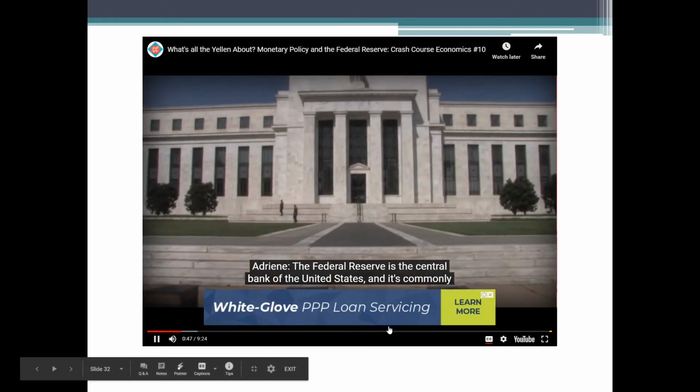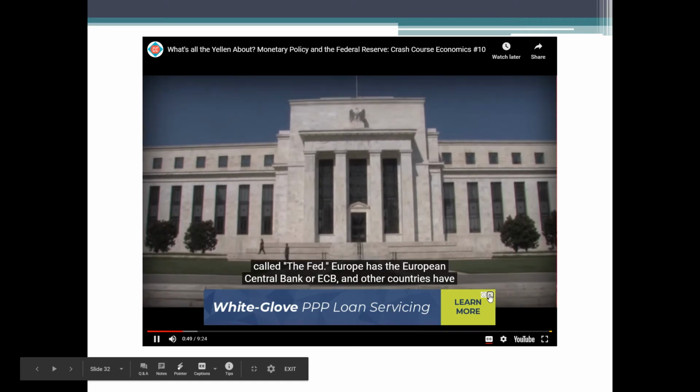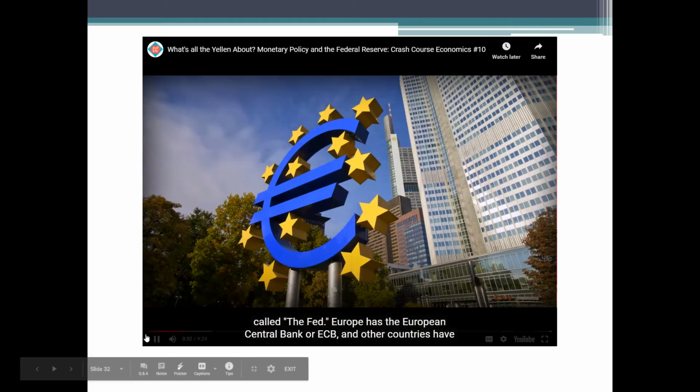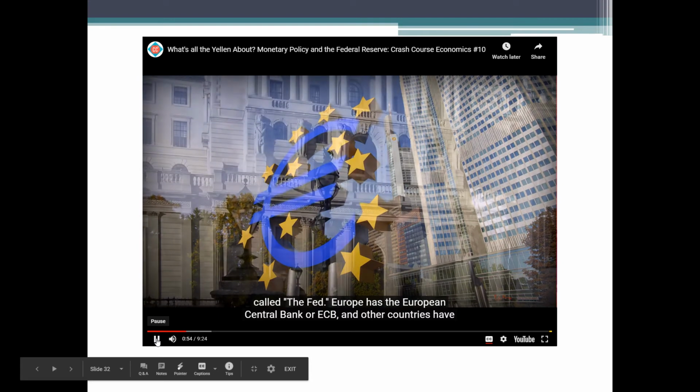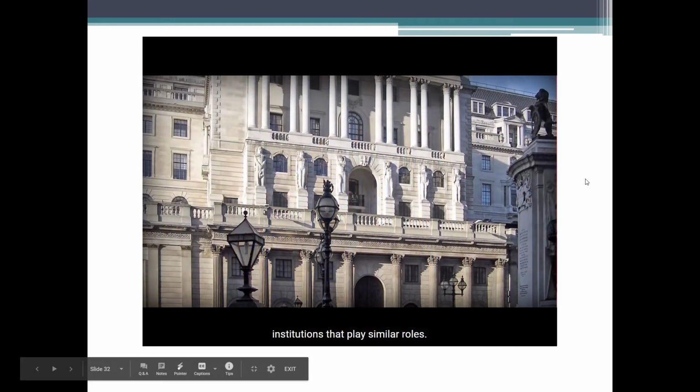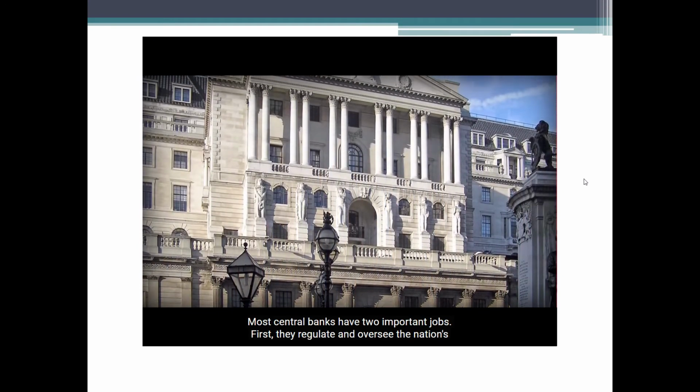The Federal Reserve is the central bank of the United States, and it's commonly called the Fed. Europe has the European Central Bank, or ECB, and other countries have institutions that play similar roles. Most central banks have 2 important jobs.